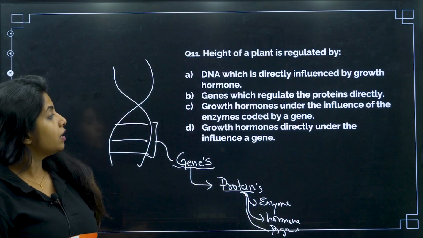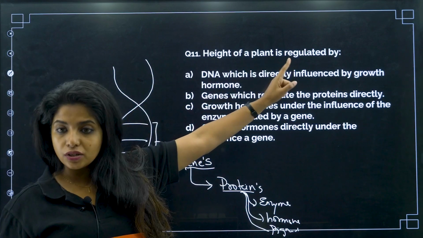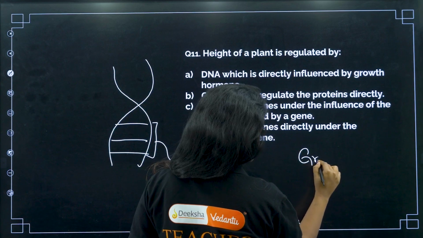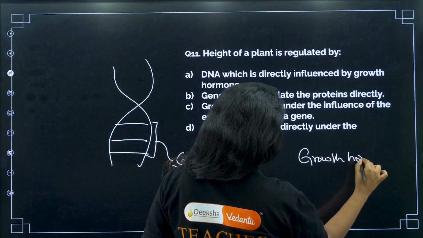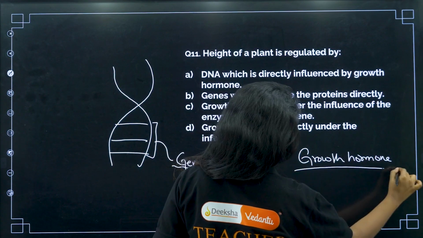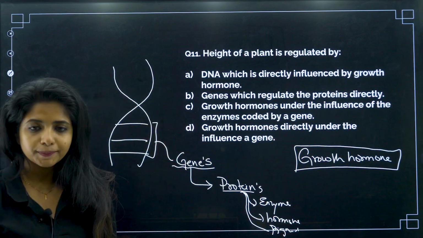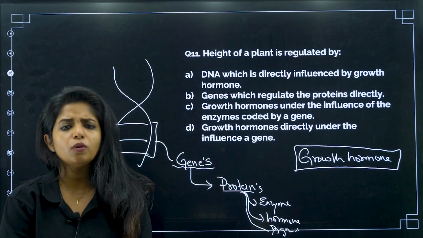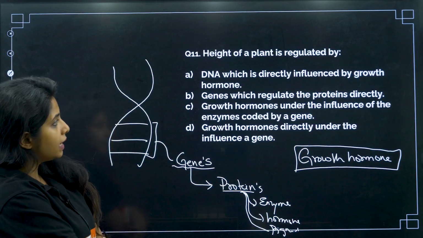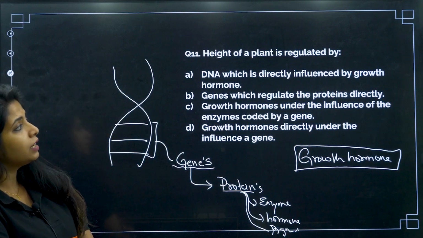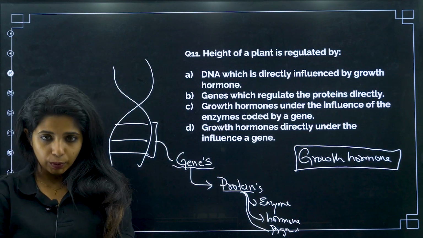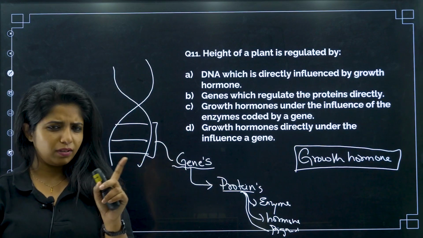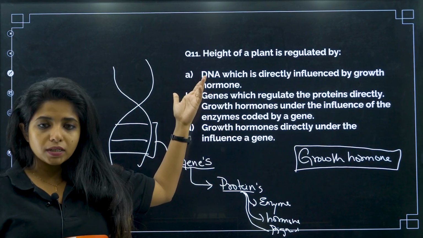Now, the height of a plant is regulated by a very important hormone which is known as growth hormone. In plants also, in animals also, everywhere there will be hormones, in the case of any organism, or basically some proteins. Now, it is regulated by DNA which is directly influenced by growth hormone? Do you think so? No. Growth hormone is not going to influence the DNA.